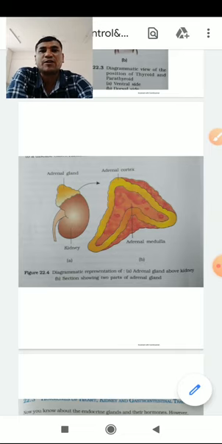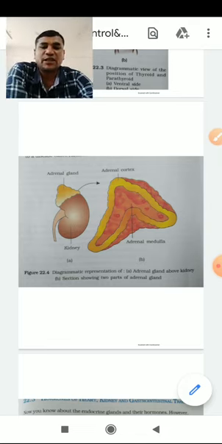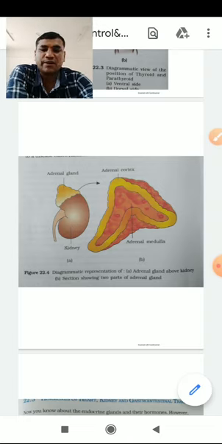Alpha cells produce glucagon, beta cells produce insulin, and the delta cells produce somatostatin. Because of these hormones, the blood sugar level is maintained in the body.